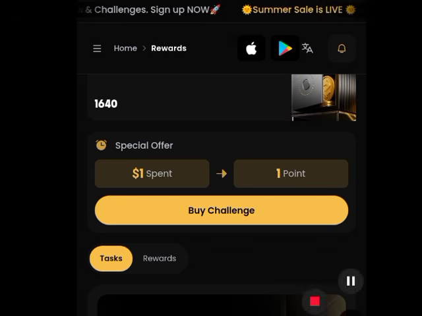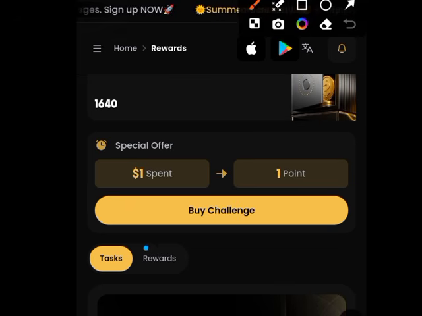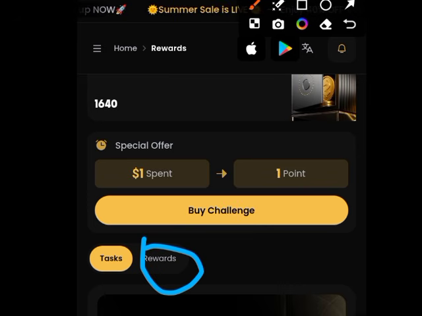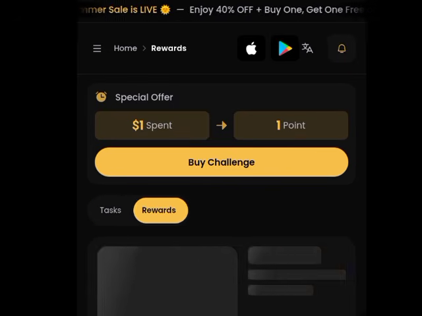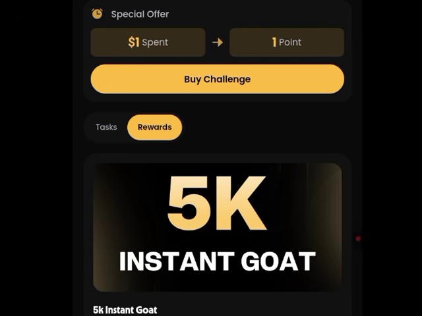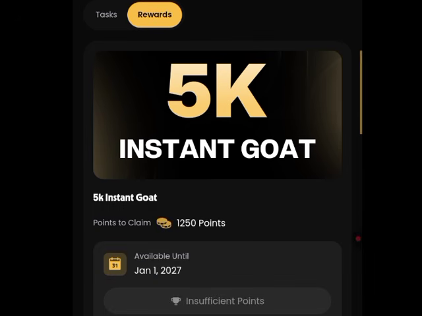So the next thing you're going to do after clicking on Goat Points is to click on rewards. As you can see right here, you click on rewards. That's where we'll be getting our accounts. Now showing on the screen are the various accounts that they have right here. This is the first account that they have available. As you can see, 5k instant account.